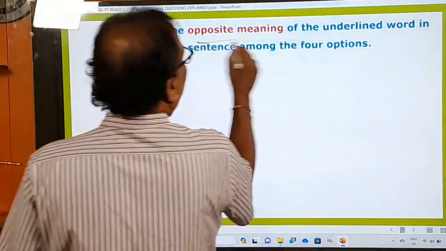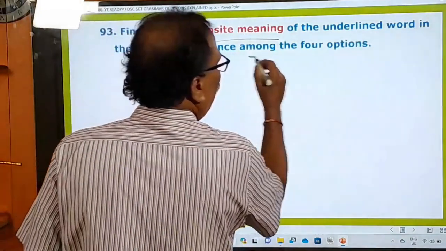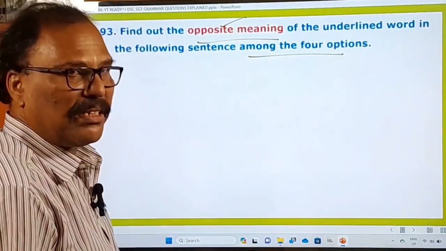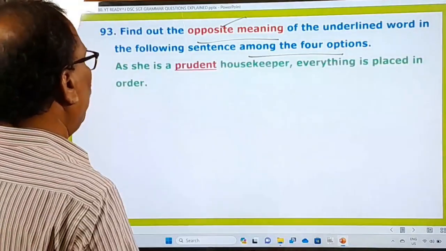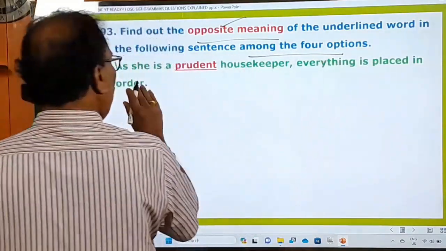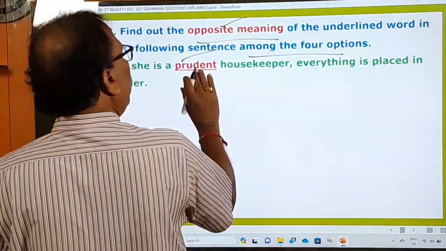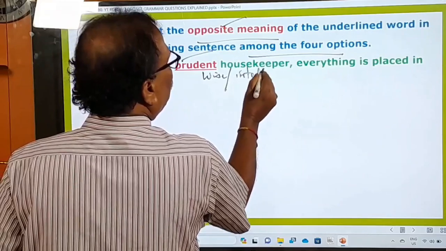93rd one. Opposite meaning of the underlined word in the following sentence among the 4 options. In this question, he is asking you to find out the opposite meaning. Okay, one word is given, you have to find out the opposite meaning. As she is a prudent housekeeper, everything is placed in order. Prudent. Prudent means what? See the meaning of this. Prudent means wise or intelligent.